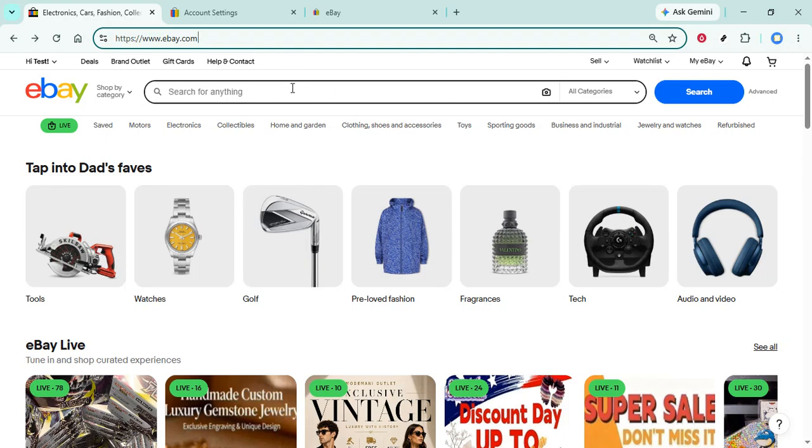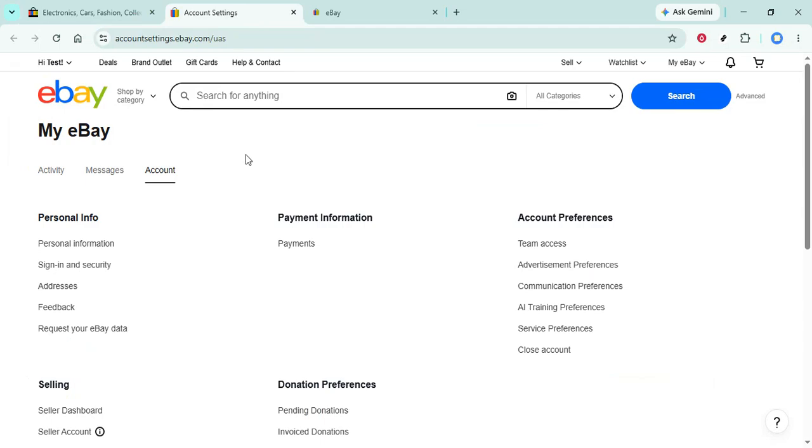Now, once you're logged in, take a look at the top left corner of the page. You should see your profile name displayed there. Go ahead and click on it. This will open up a drop-down menu with several options related to your account. From this menu, you'll want to select Account Settings. This is where you can manage all the important aspects of your eBay account.